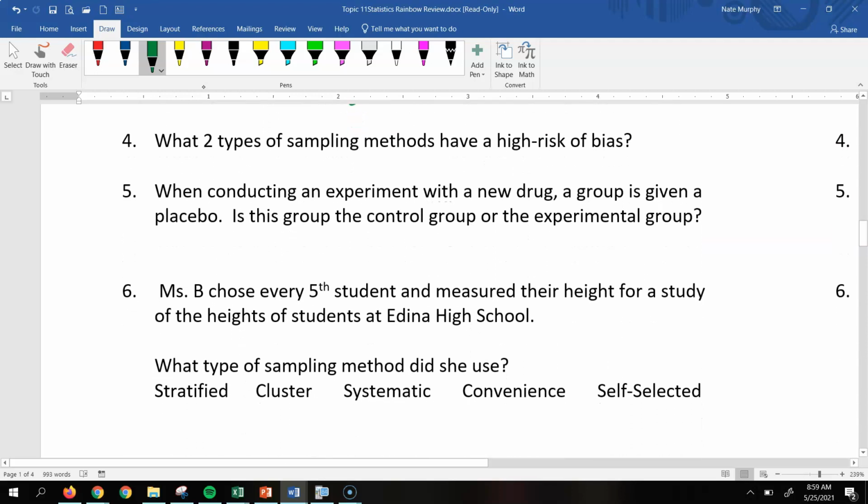Okay, which two types of sampling methods have a high risk of bias? Well, if you look back in your notes, a lot of this is just making sure that you take good notes and are using those notes effectively. So before the test, if you don't have good notes, half the test is going to be based on just this terminology. If you don't have this information in your notes, it's going to make that part of the test, which is really meant to be easy, rather difficult, or more likely to make little mistakes that can cause you to lose some points. We don't want that. So if you look back in your notes, there are 2 types of sampling that have a high risk of having bias, and that would be convenient sampling and self-selected sampling.